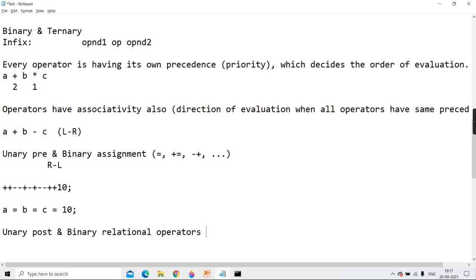Then coming to the next one, unary post and binary relational operator. According to Java, relational means only these four: less than, less than or equal, greater than, and greater than or equal. Java doesn't take these two operators in the relational category. Java calls them equality and inequality, and keeps them in a separate category.